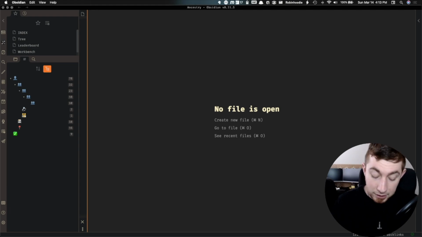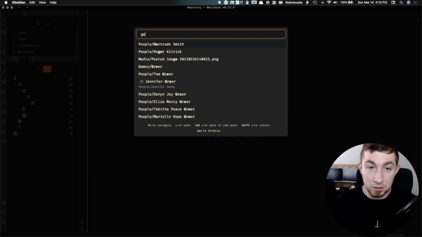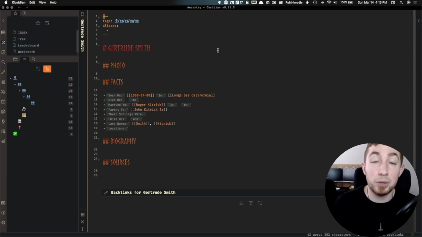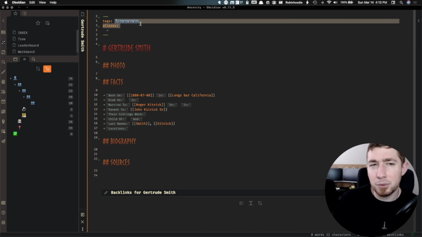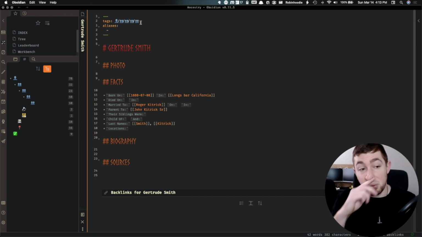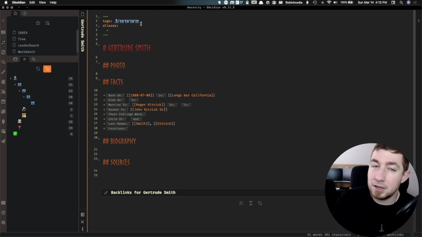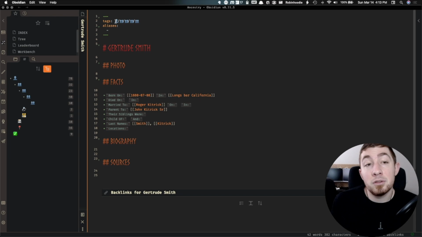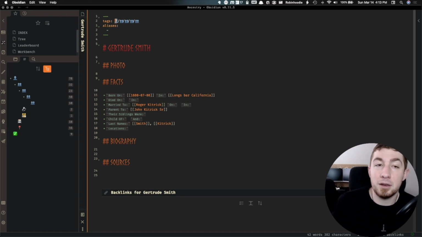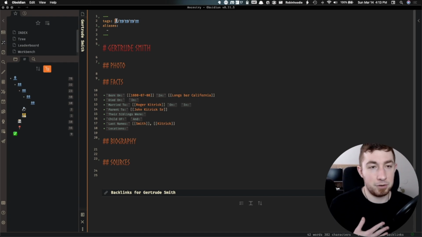And one thing I also really like is just simple searching. So I can easily just open Gertrude. There we go. There's Gertrude Smith. So I can look for individuals and people. But what's this? So what's going on with this nested tag? So what I'm doing with tags in this case is, again, indicators of status, but also of something interesting. So this single silhouette emoji here is really my generation, my current generation.